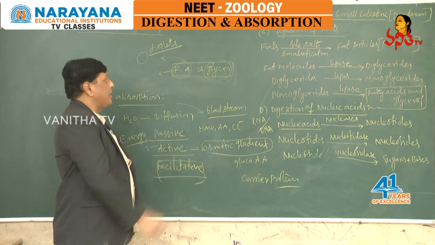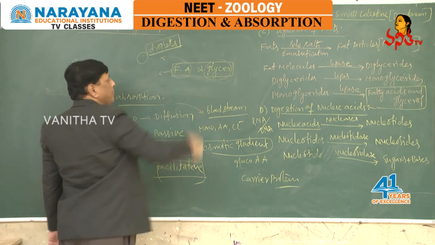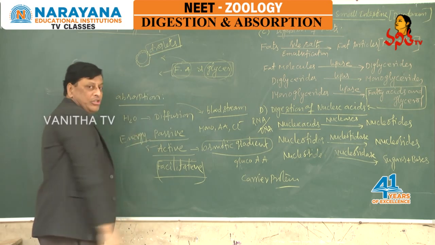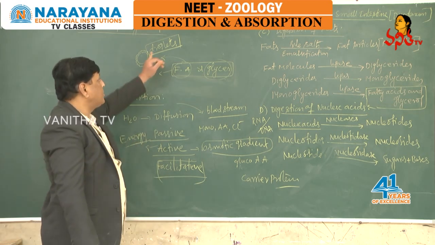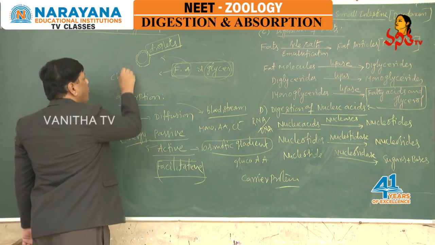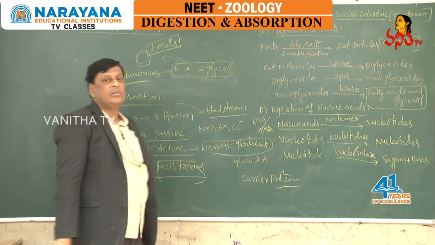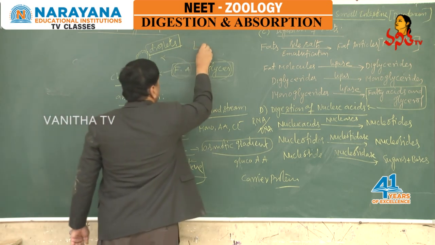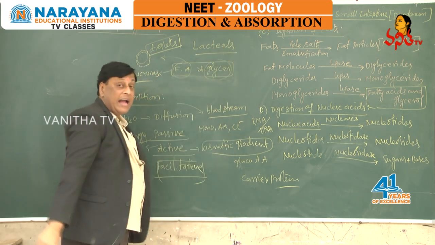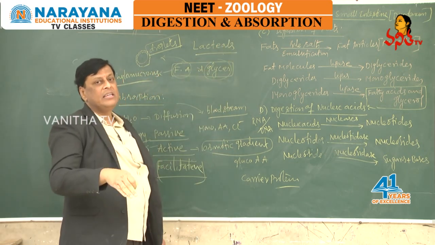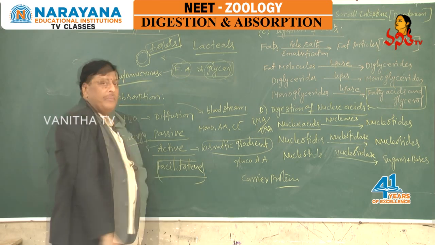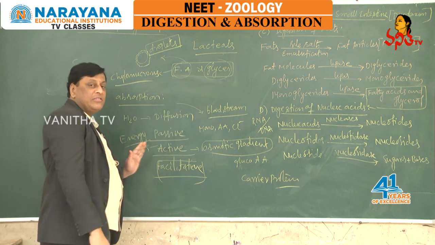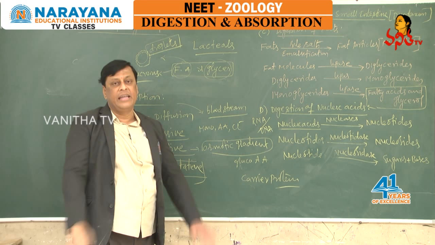Such droplets come closer, incorporate together, and are covered by a protein coat. Such protein-coated droplets are called chylomicrons. The chylomicrons are transported into the lymph vessels, which are called lacteals. From the lymph vessels, they ultimately enter the blood and reach the heart region. In this way, absorption takes place in our body soon after digestion.